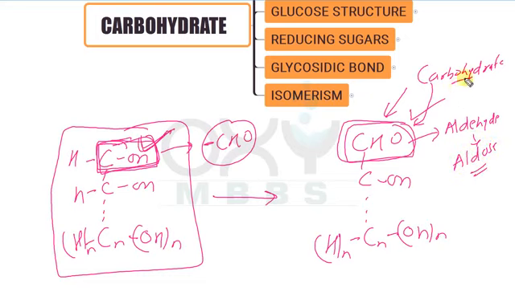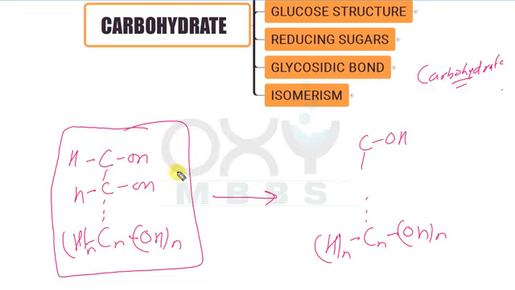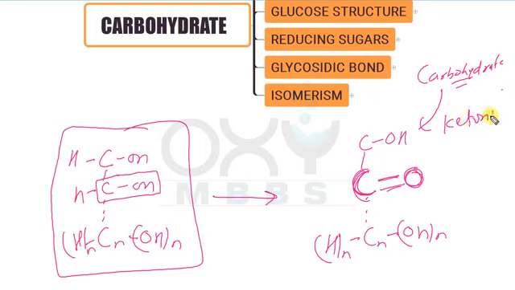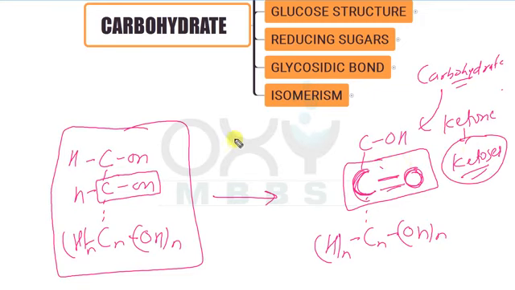The carbohydrate or sugar that is having aldehyde group is called as the aldoses, and if we will convert this hydroxyl group that is attached with the carbon atom into the ketone group, then this sugar is called as the ketone containing sugar or ketone carbohydrate, and that is called as the ketoses. The sugars or carbohydrates that are having ketone groups are called as the ketoses.